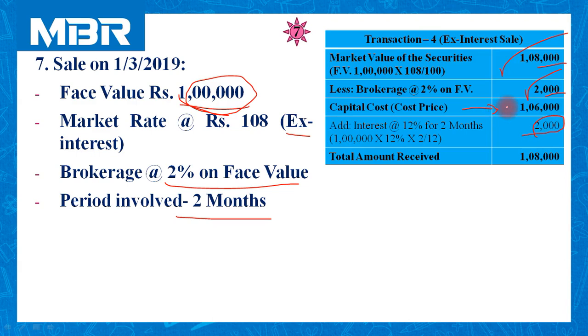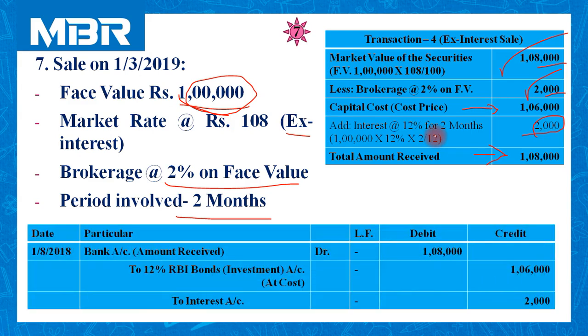Capital cost 1,06,000, and 2,000 we will charge extra. So we will receive a total amount of rupees 1,08,000. It is a stereotype calculation for cum interest and X interest transactions, so be very much clear fundamentally on this.